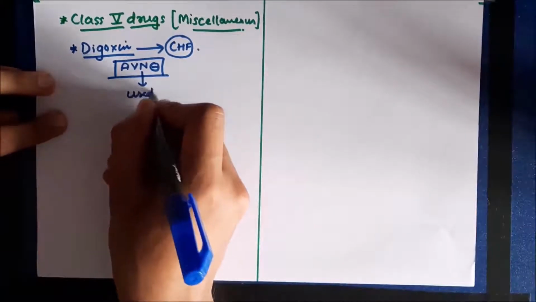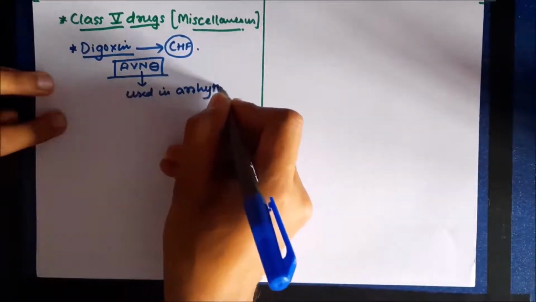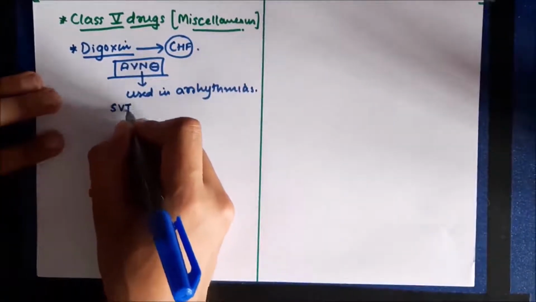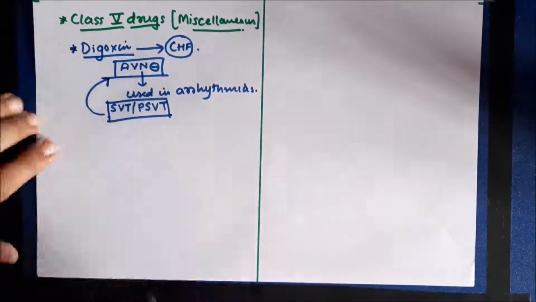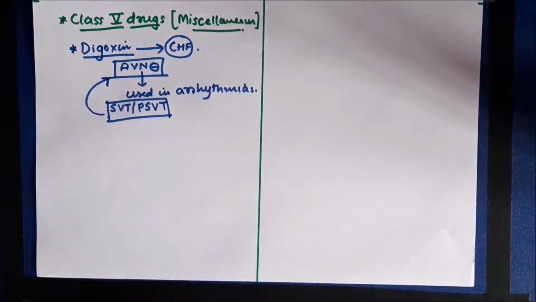So it can be used in arrhythmias which are mainly associated with the atria, such as supraventricular tachycardia and paroxysmal supraventricular tachycardia. In these arrhythmias, this drug can prevent the transmission of the arrhythmia to the ventricles by causing AV nodal block.